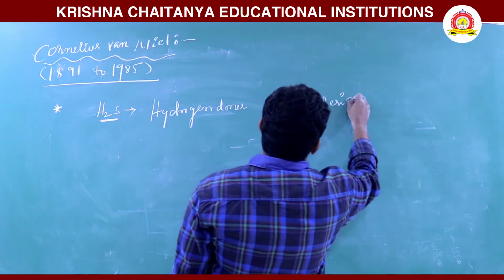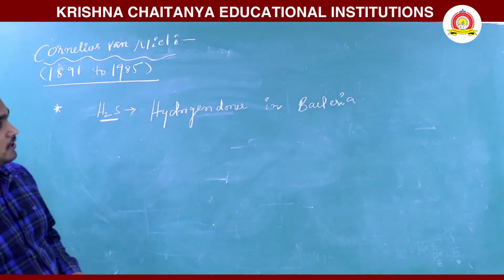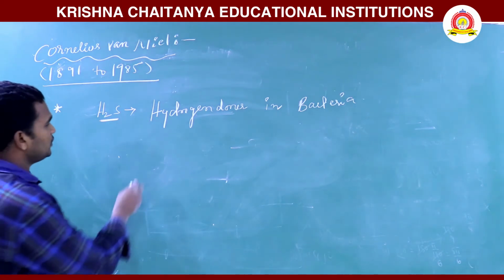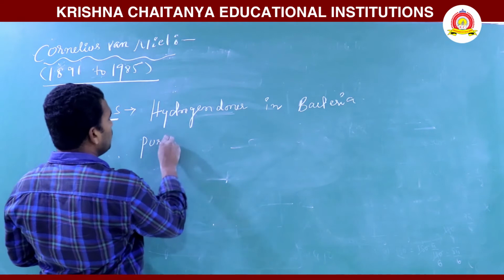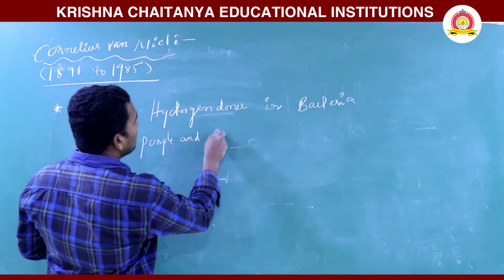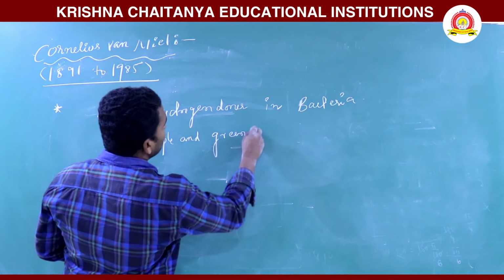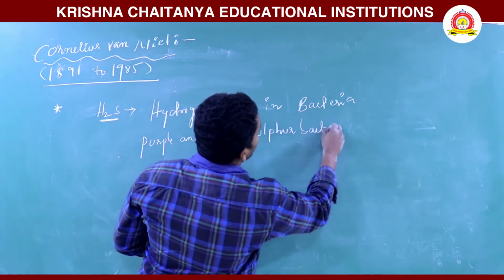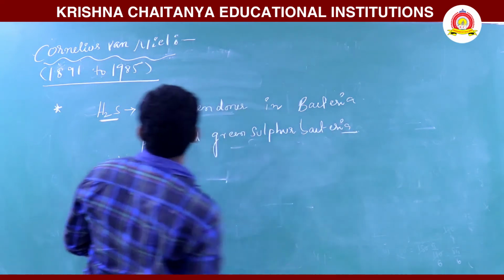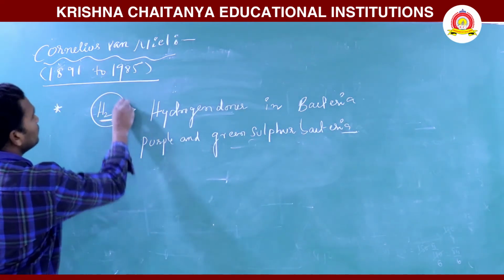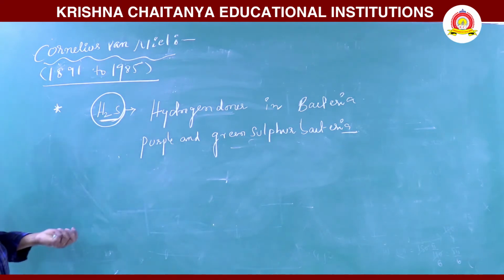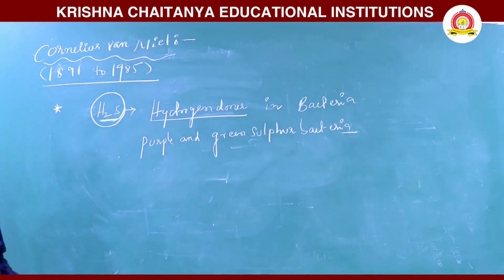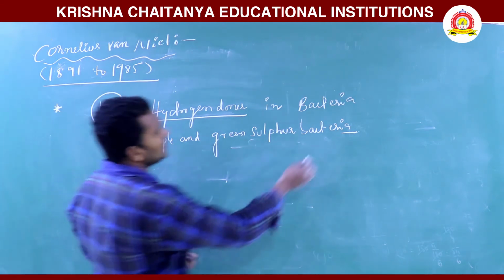Which bacteria? Anaerobic, chemosynthetic bacteria, namely purple and green sulfur bacteria. In these two bacteria, what happens? They utilize hydrogen sulfide as the hydrogen donor.